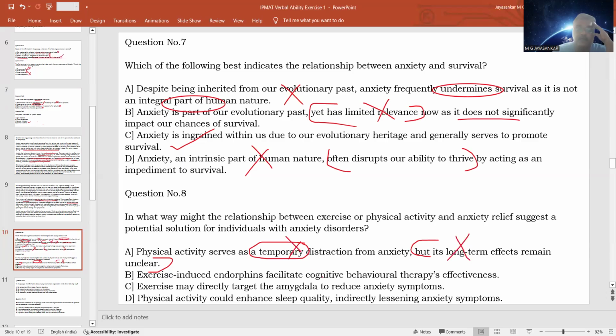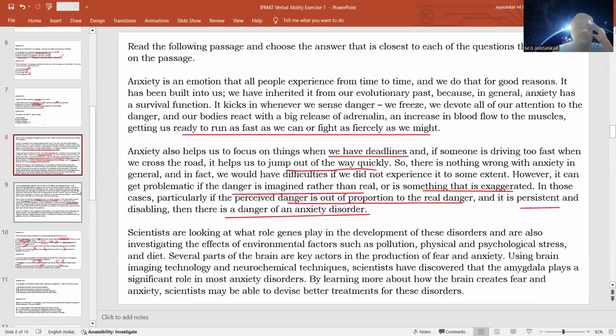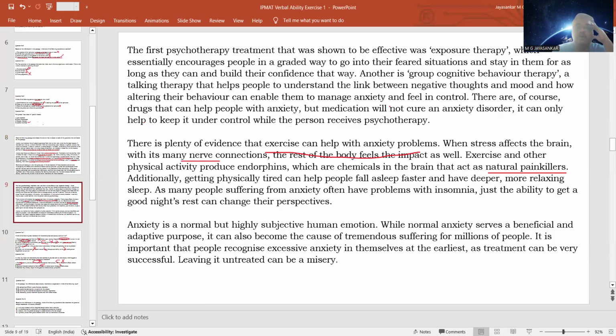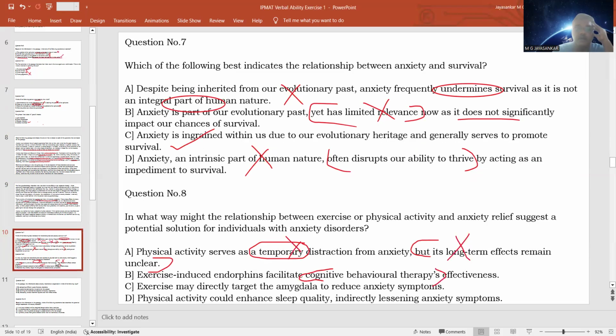See, whether there is any relationship between cognitive behavioral therapy and exercise is not given in the passage. Cognitive behavioral therapy is given when we talk about the psychotherapy treatment. So there are two types of psychotherapy treatment. One is exposure therapy and another one is cognitive behavioral therapy. It has got nothing to do with exercise. This option is connecting exercise with cognitive behavioral therapy. This is wrong. This is not at all stated in the passage.